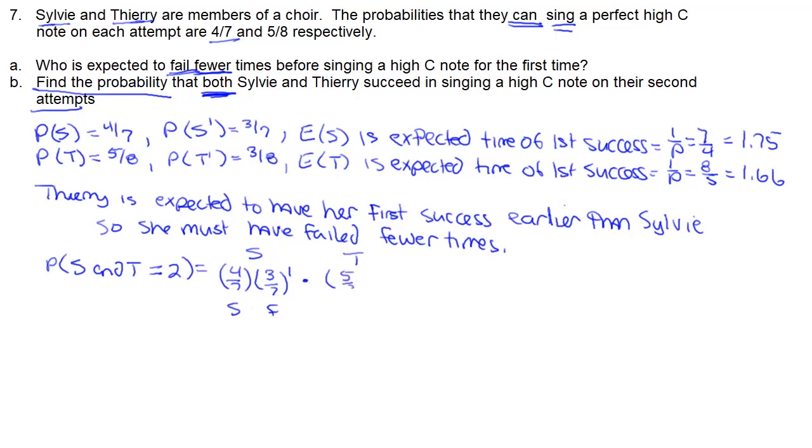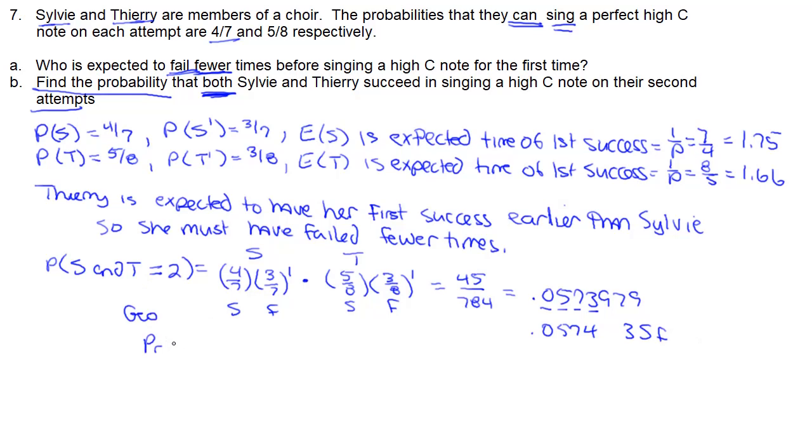And then Thierry's is 5/8 times 3/8 to the first power. We have 3/8 as a failure and 5/8 as a success. When you multiply both of those together, because they both have to happen, we get 0.057399.